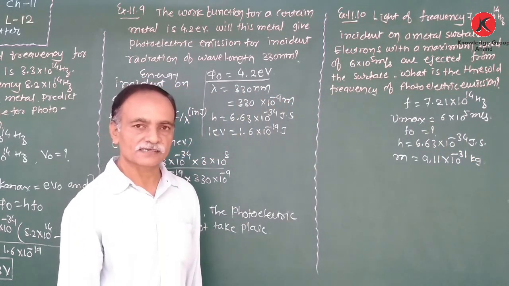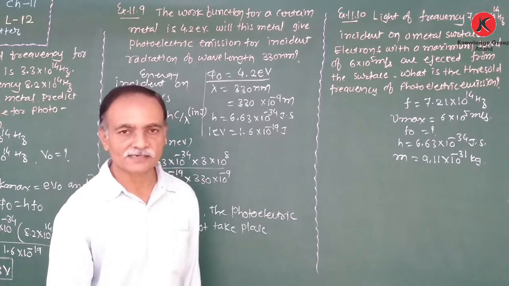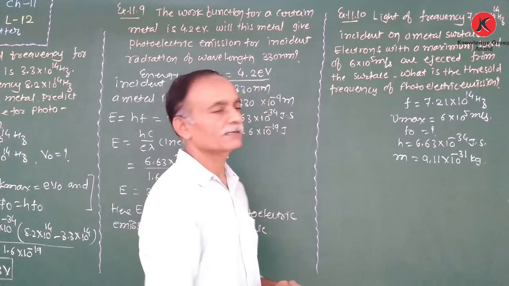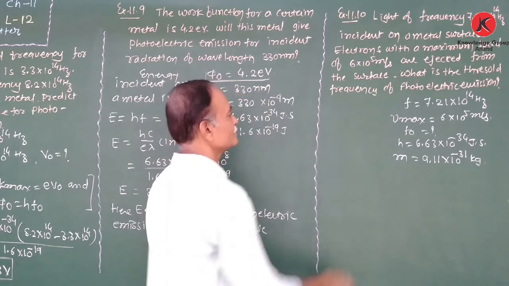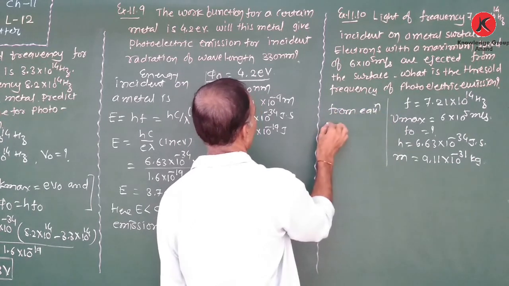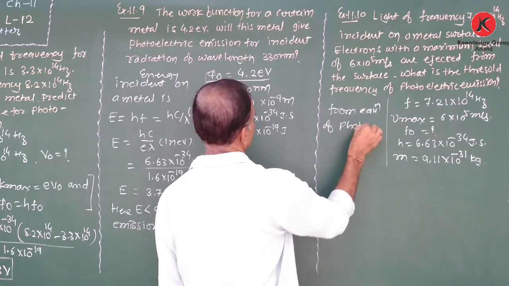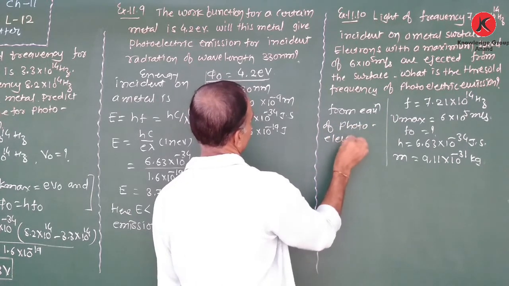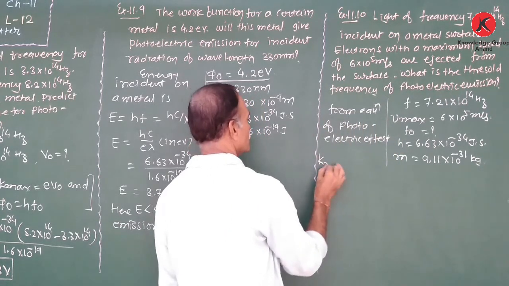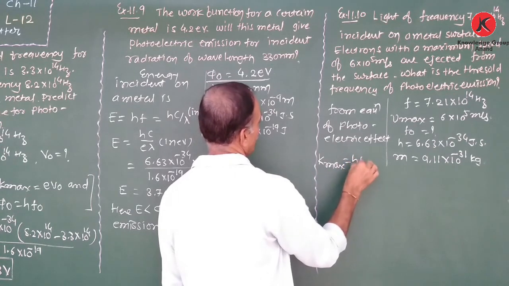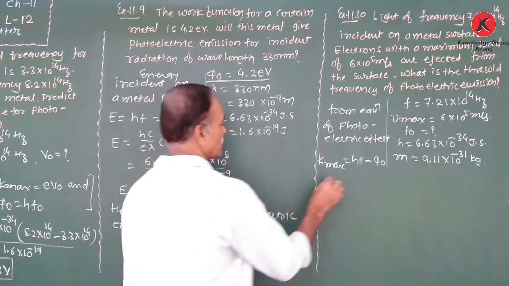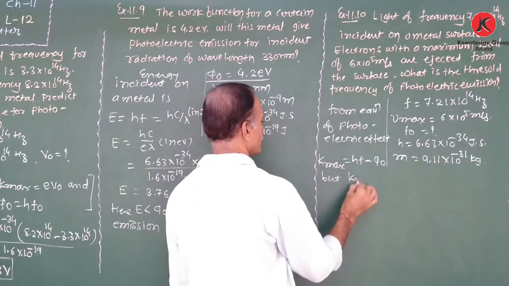Here we are using which equation? The equation of photoelectric emission. Maximum kinetic energy is equal to hf minus phi 0. From the equation of photoelectric effect, or Einstein's equation, K maximum is equal to hf minus phi 0. But we know that K maximum is not given.